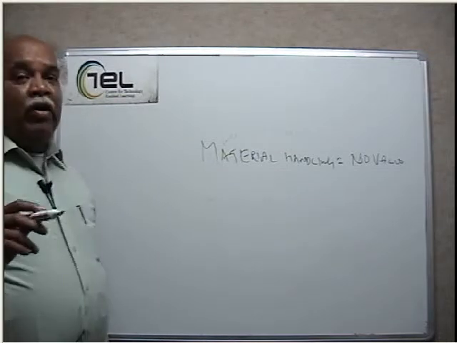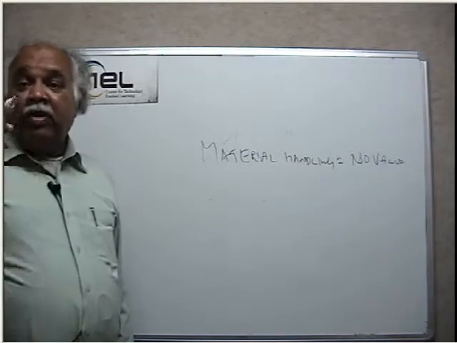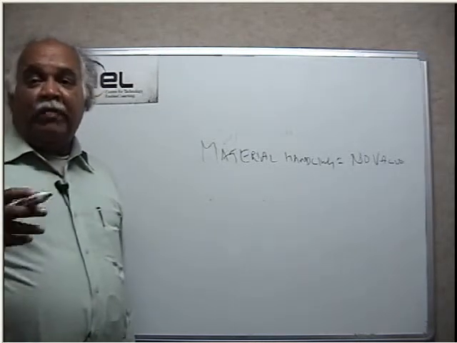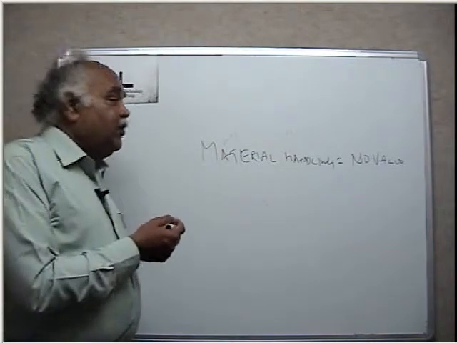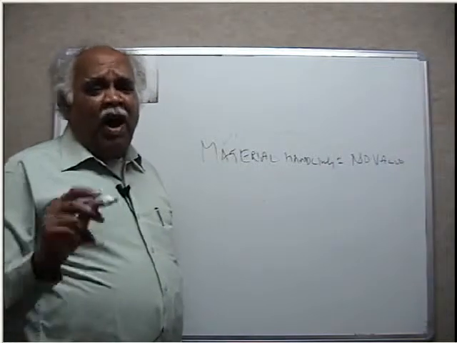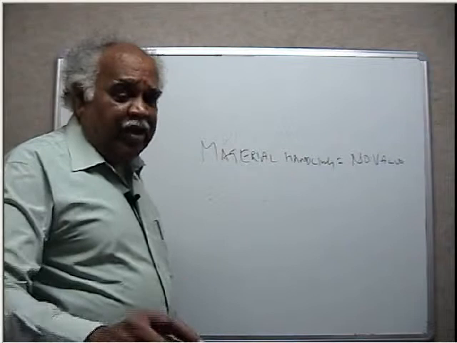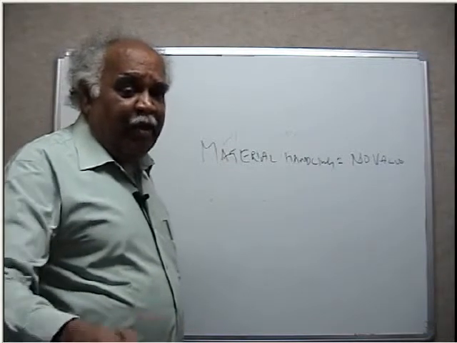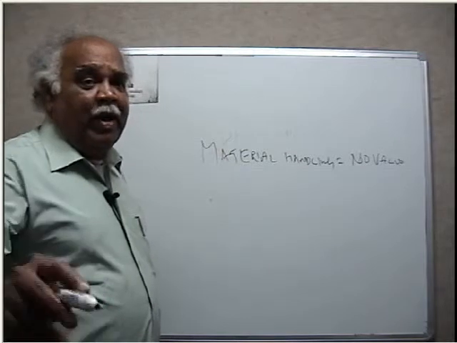things in handling, use gravity wherever possible. Don't use any mechanical means to move it. It is better to use gravity because gravity is cheap. And these are all the fundamental systems in reducing material handling. As far as possible, avoid multiple handling. From one step to another, keep the production process in such a way that as the material moves, some production is being done, some value is added, and there is no idle material handling.